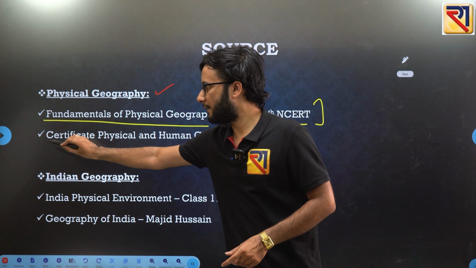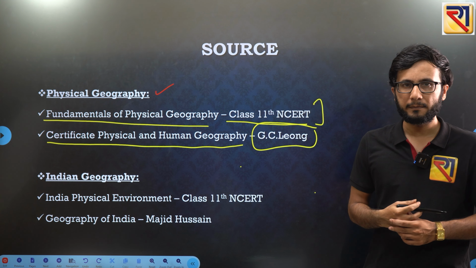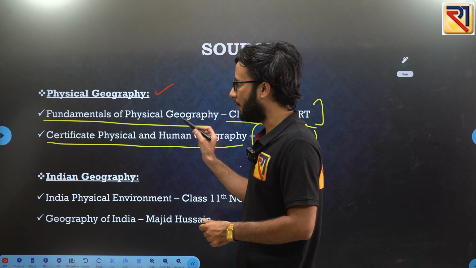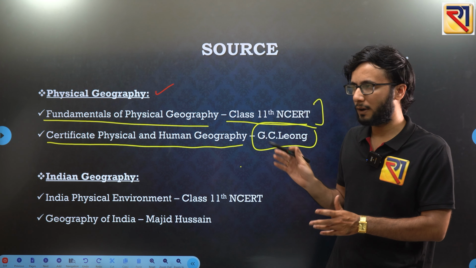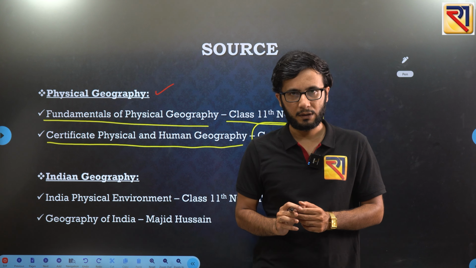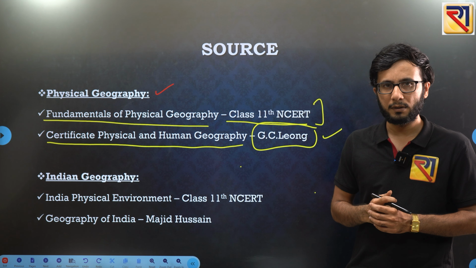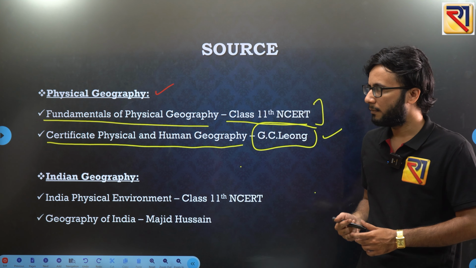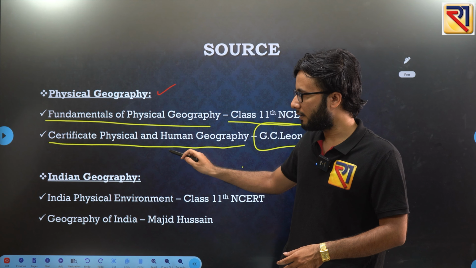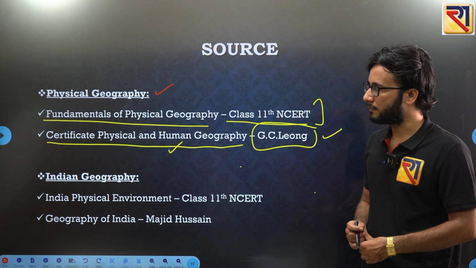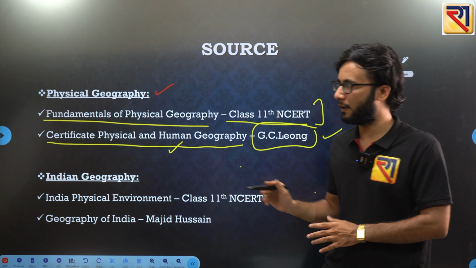Apart from that, there is another book, Certificate Physical and Human Geography, a book by G.C. Leong. This is again an important book, but only after completing the first book, Fundamentals of Physical Geography, and after having comfort over it, like revising it 3 times, 4 times. After that you can go for this second book, and that will be quite selective reading, because a lot of the topics we have covered in the first book will be in the second book also. So selective reading of the second book and thorough reading of the first book will be the strategy for the physical geography part.